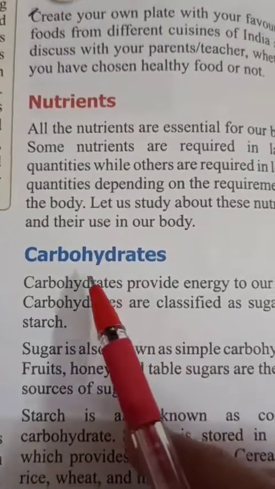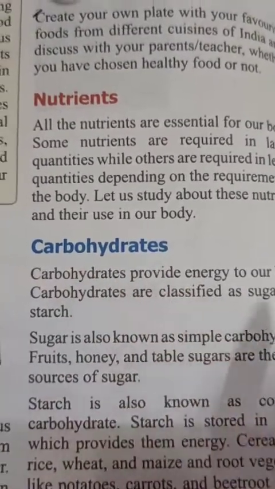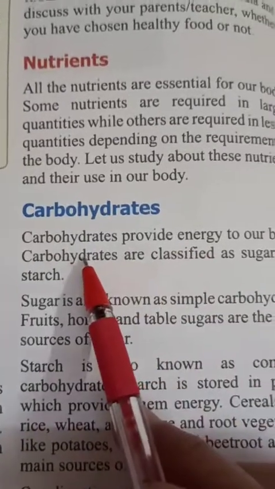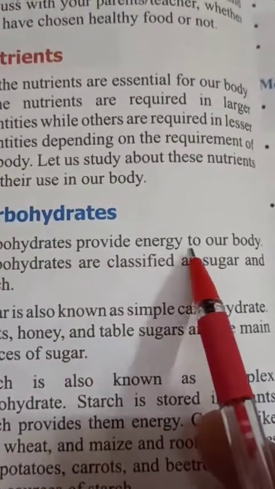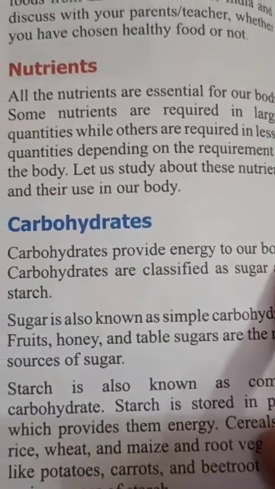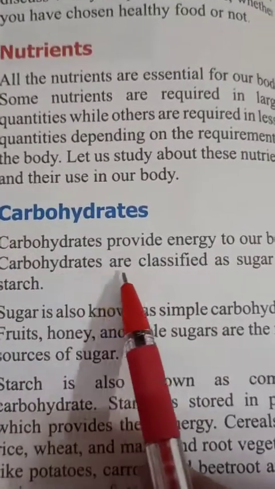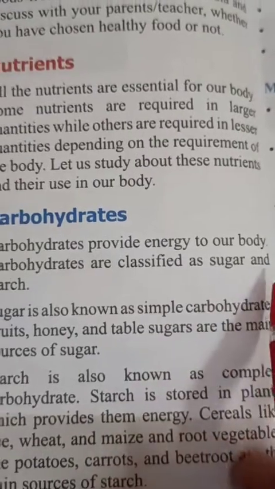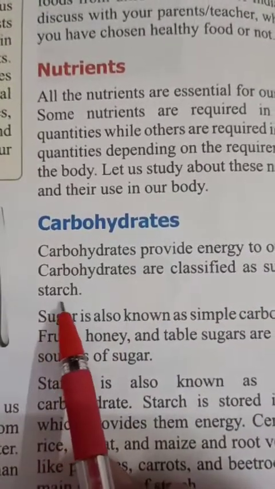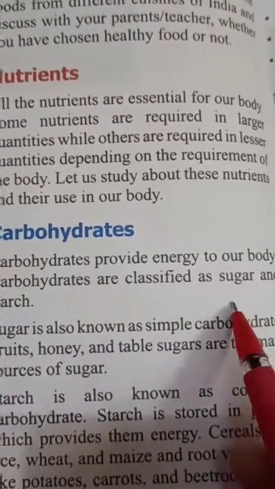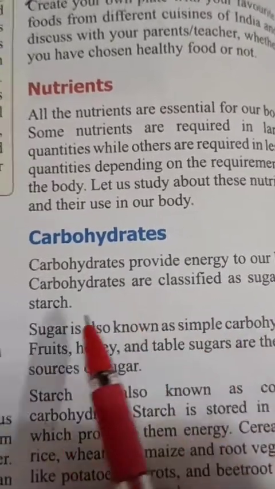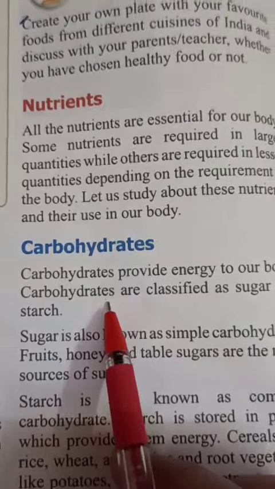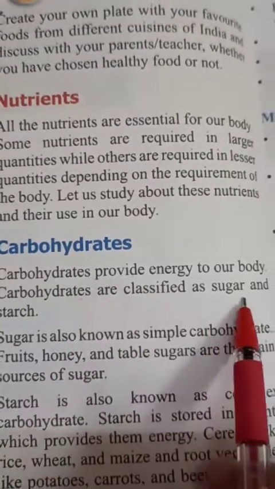So first of all, carbohydrates. Children, what are carbohydrates? Carbohydrates provide energy to our body. Carbohydrates are classified as sugar and starch, means in these two forms we can study them.